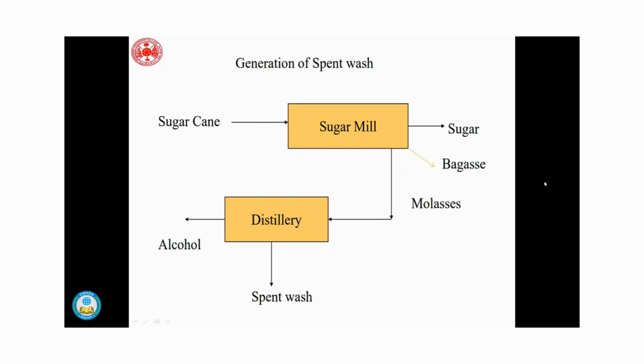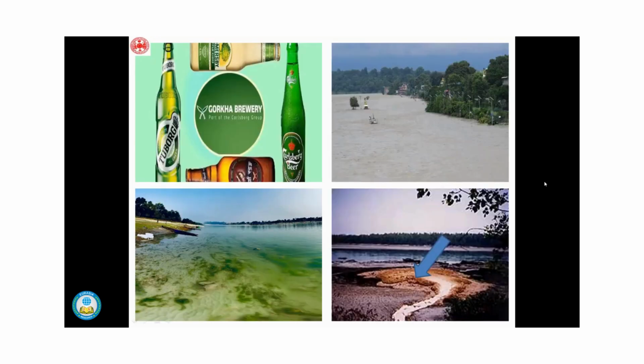The distillery industries having a sugar mill use sugarcane as their raw material. It releases the sugar, and the waste product is bagasse or molasses. Those molasses are taken up by the distillery plants to produce alcohol, and the ultimate waste product is spent wash. I have also experimented in Nepal.